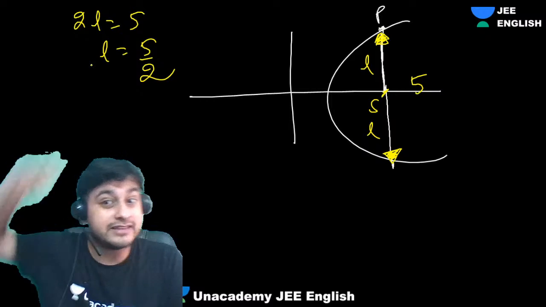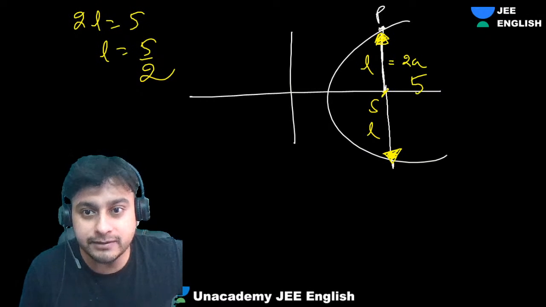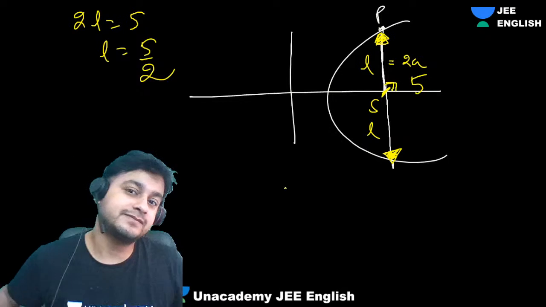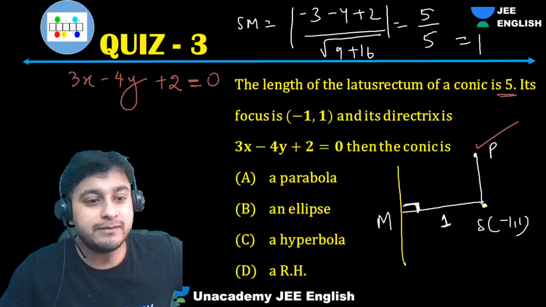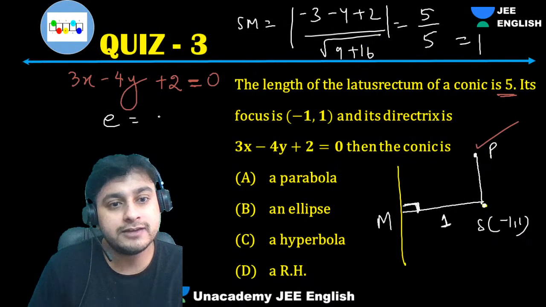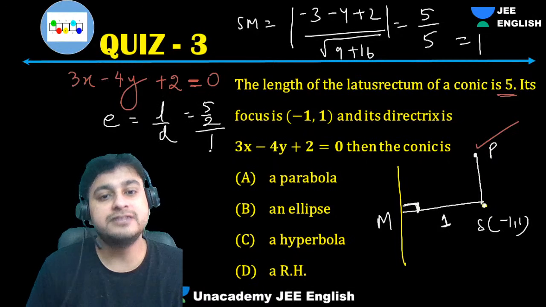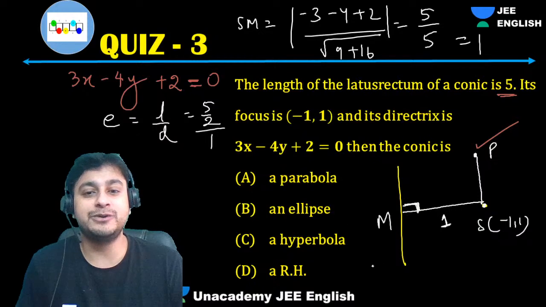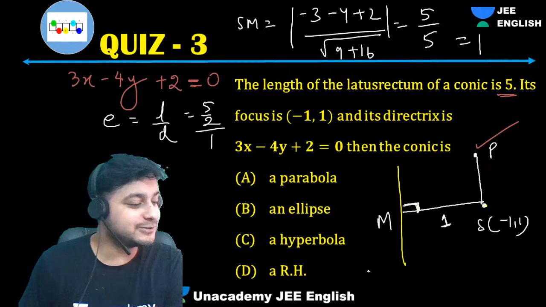L is the semi-latus rectum length, which is nothing but SP only. Your E was what? L by D. Remember, at the initial stage I told you the formula. E is equal to L by D. L is 5 by 2, D is 1. E is coming as 5 by 2, my dear students.